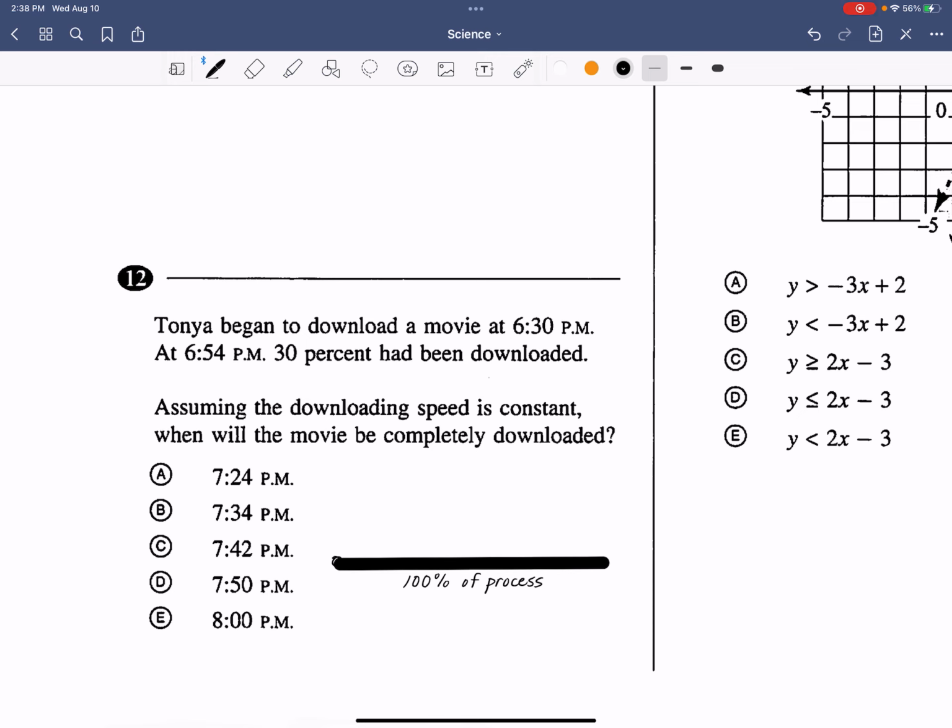And we know that this process began at 6:30. We are trying to find the time at which this process ended. So I'm looking for